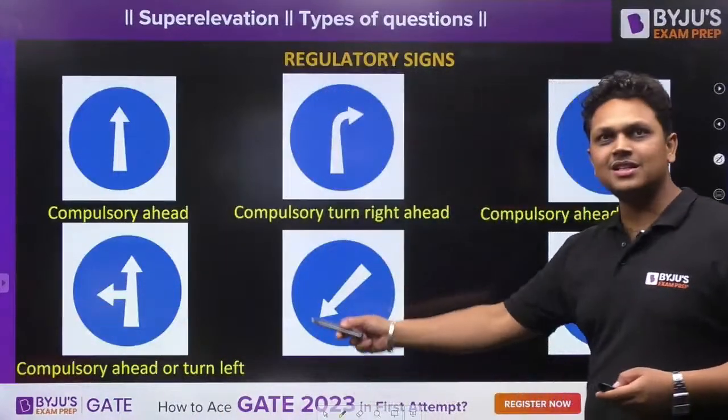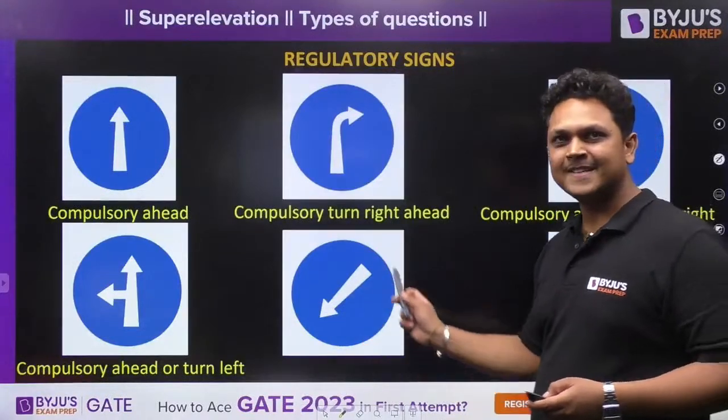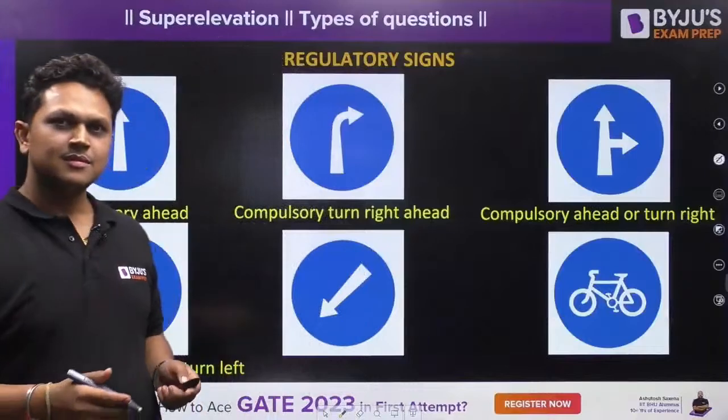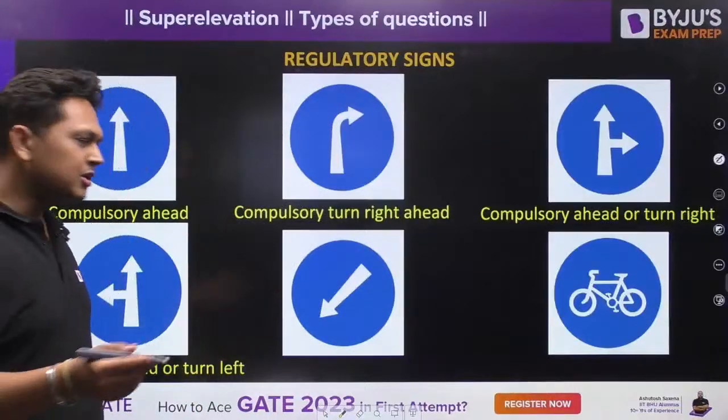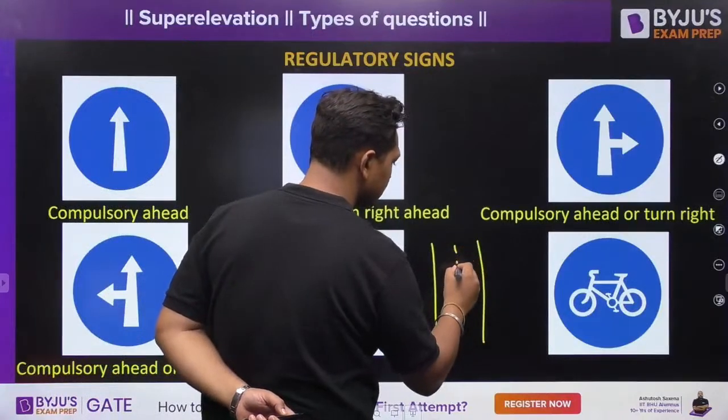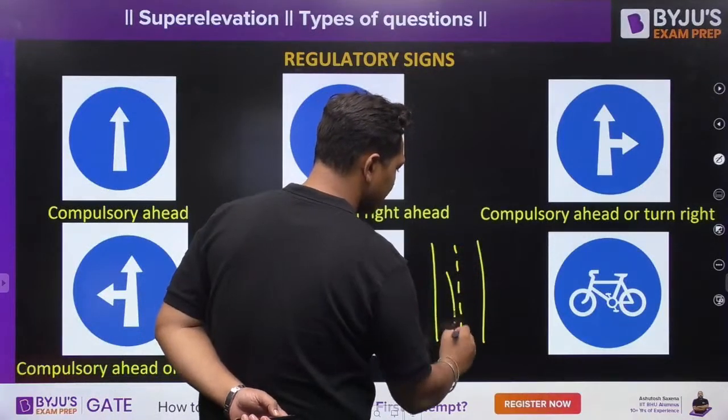What is this sign? Suppose you are traveling on a two-way, two-lane road, like this.